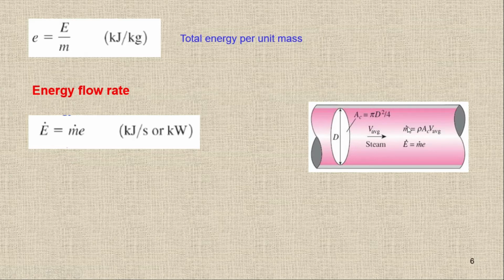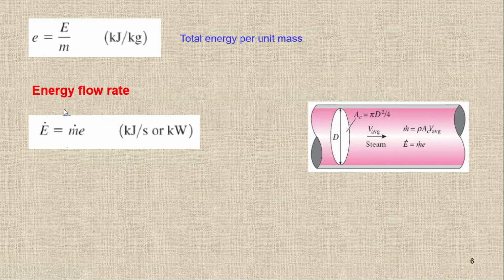So the mass flow rate will be equal to rho times area, the cross section area, times the velocity. So we have rho A v, and it will be equal to mass flow rate. We have to remember this formula. You have to remember the mass flow rate formula, which is equal to rho A v, density times area times the velocity. This is velocity, it's not volume.